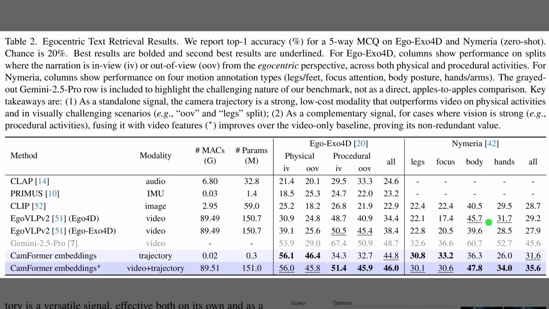Alright, Table 2 turns those qualitative wins into numbers for egocentric text retrieval. The table compares several audio, sensor, image, and video baselines against the trajectory encoder, listing both accuracy and compute cost, so it highlights efficiency as well as quality. The right columns show that trajectory alone beats video on physical activities, and on the Nymeria leg split. The shaded bottom rows then show that fusing trajectory with video yields the best overall scores on procedural activities and across Nymeria, while barely increasing computation.